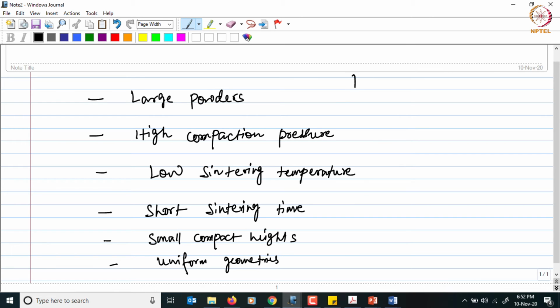So all this can minimize the dimensional change or distortion in case of the die compaction process.